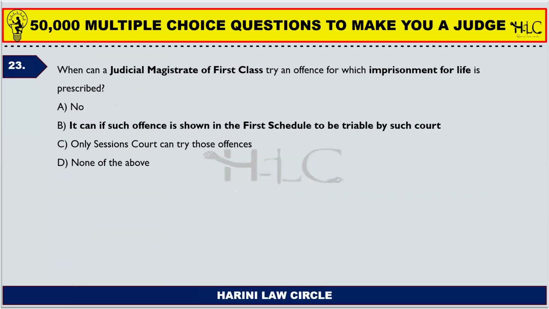Next one. When can a judicial magistrate of first class try an offence for which imprisonment for life is prescribed? The correct answer is, if such offence is shown in the first schedule to be triable by such court. If the offence is shown in the first schedule to be triable by the judicial magistrate of first class, even where the punishment is imprisonment for life, then the judicial magistrate of first class can try that offence.